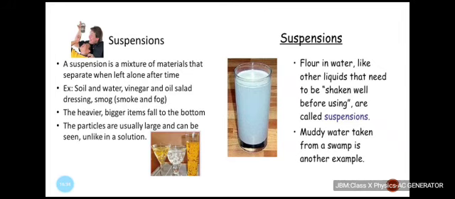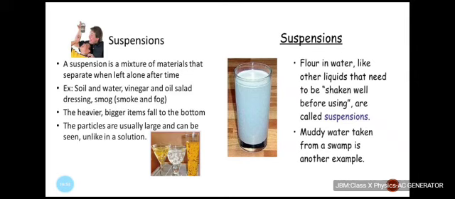The particles are usually large and can be seen, unlike in a solution. Are you able to see the particles of a solution? Obviously not, because they remain dissolved with each other. But in case of a suspension, we are very well able to see the component particles.